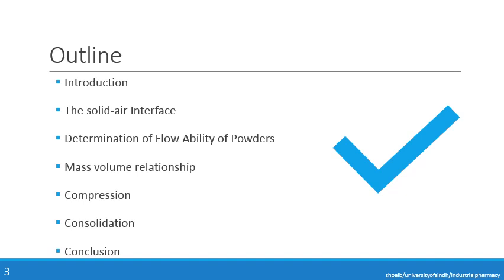This is the outline of the lecture. Firstly, we will be having a brief introduction of the chapter. Then we will be discussing the solid-air interface. Then we will be discussing determination of flowability of the powders, that how the flowability of powders can be determined. Then we will discuss the different mass volume relationships. Then we will come to compression. Then we will discuss consolidation, and finally we will be concluding our lecture.